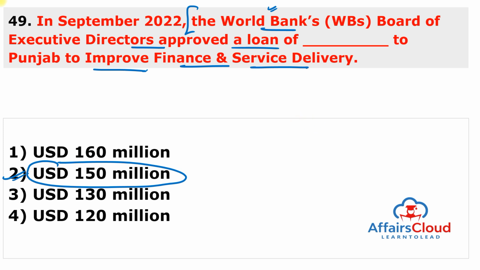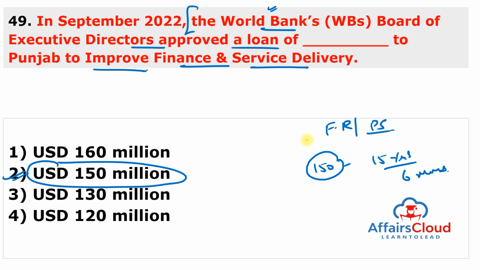This loan is given to Punjab for the management of its financial resources and improved access to public services. The $150 million loan has a maturity period of 15 years, including a grace period of 6 months. The new projects will be launched with the support of the World Bank, which helps in development goals by strengthening planning, budgeting and monitoring functions and leveraging digital technology.